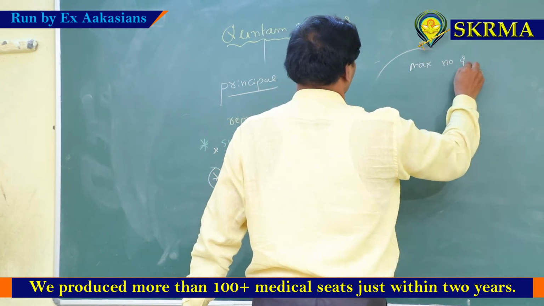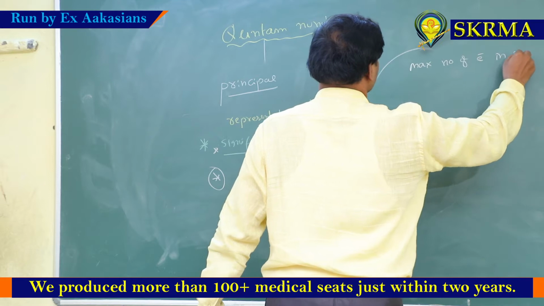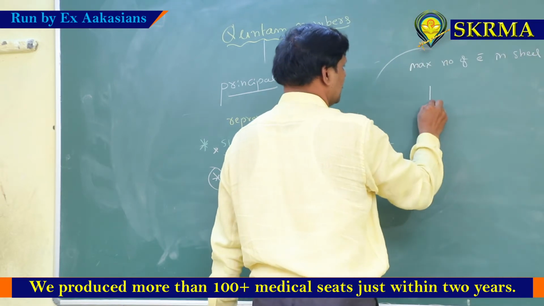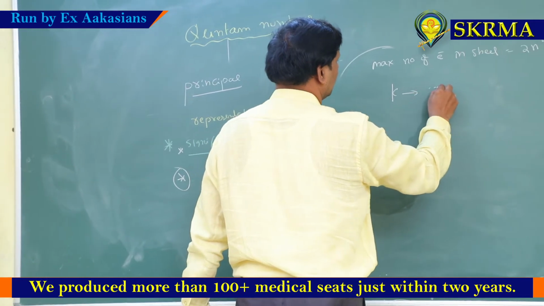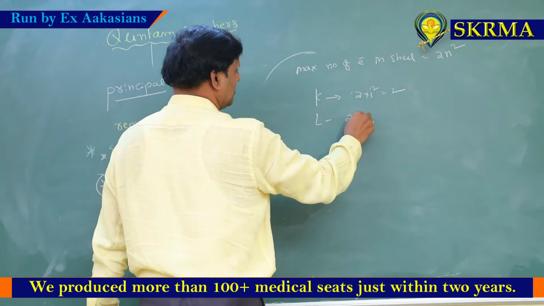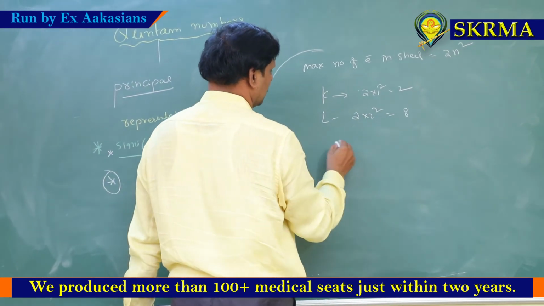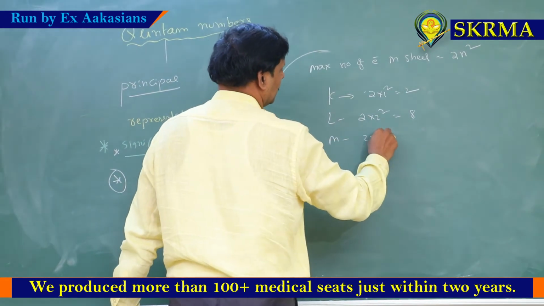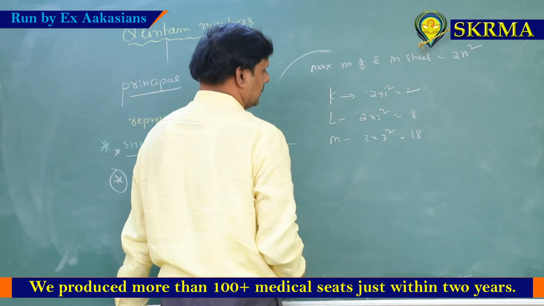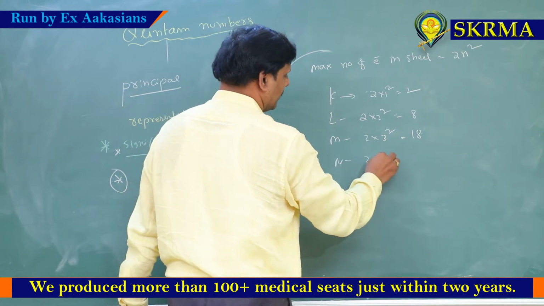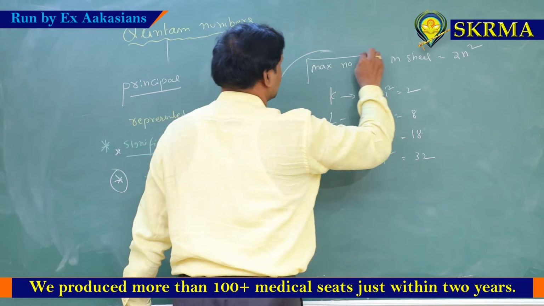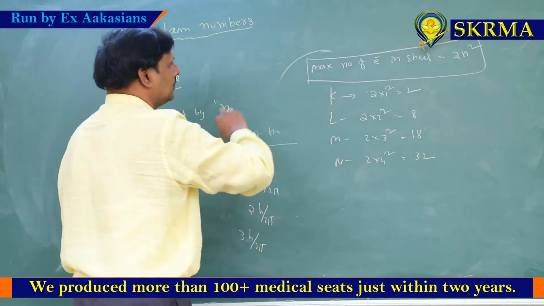Maximum number of electrons in a shell, the formula is 2n square. For example, K shell, maximum number of electrons are 2 into 1 square, which is equal to 2. In L shell, 2 into 2 square, which is equal to 8. In M shell, 2 into 3 square, which is equal to 18. In N shell, 2 into 4 square, which is equal to 32 only. So maximum number of electrons in a shell is equal to 2n square only.